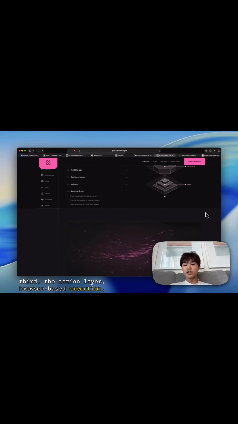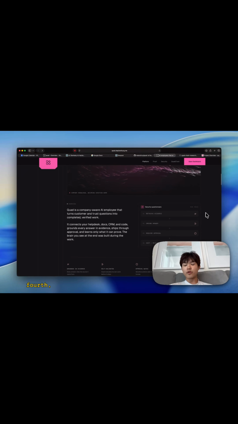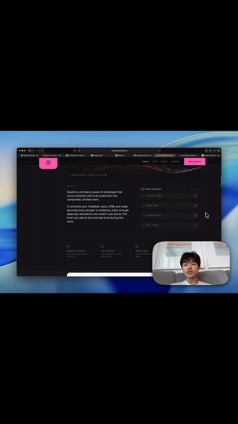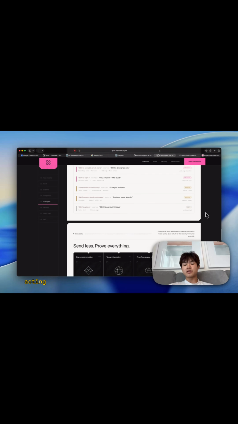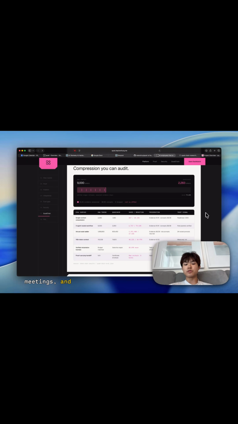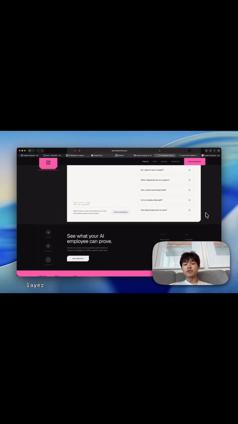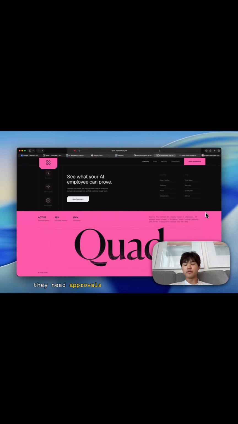This is why we call Quad knowledge infrastructure for AI agents. It is a layer that makes agent work grounded, observable, and safe to act on. The vision is that every company will have agents acting across websites, docs, support, sales, meetings, and internal tools. But these agents need a trustworthy knowledge layer underneath them. They need evidence. They need memory. They need approvals. They need observability. They need a ledger. They need compressed context that can be verified instead of blindly trusted. That is Quad, knowledge infrastructure for AI agents. Thank you.